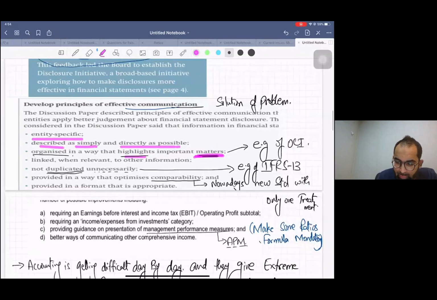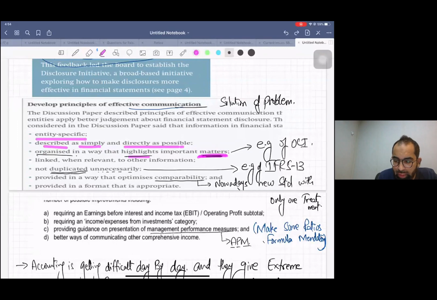Example of OCI. You know, almost 15 years back, the income statement was without OCI. OCI used to be on a different page. OCI used to be included with SOCIE, the statement of changes in equity.